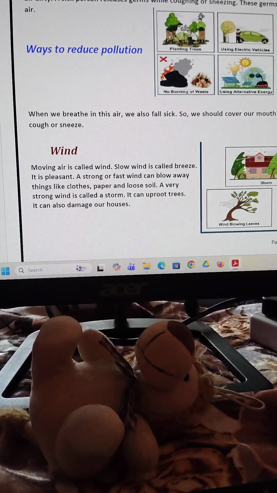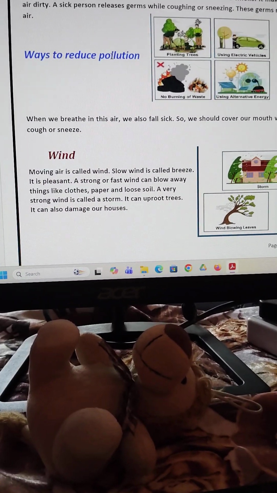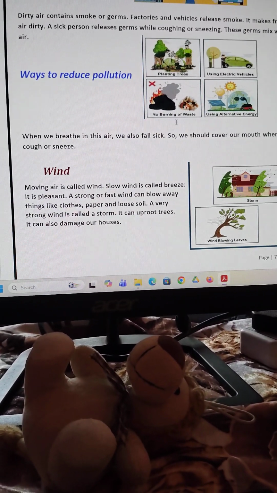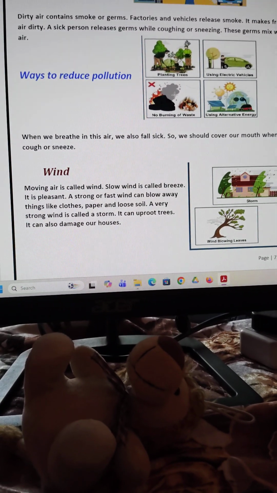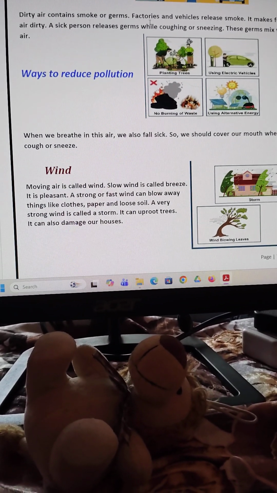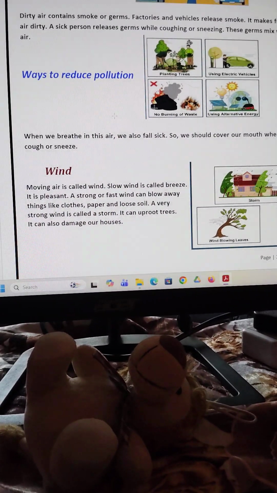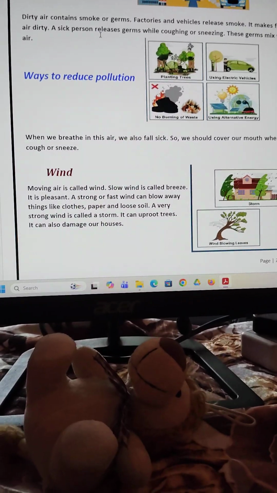So never burn things, because the germs and smoke spread through all the air, and it becomes polluted.